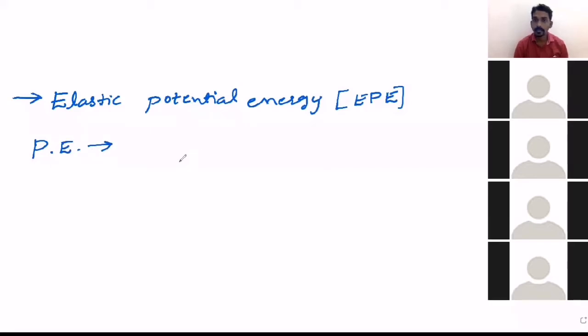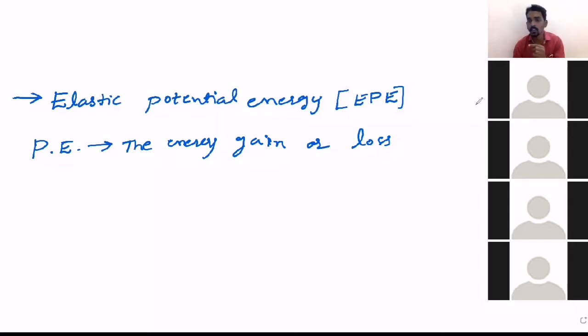So, what is the definition of potential energy? Potential energy means the energy gain or loss. Energy gain means increase in energy. Energy loss means decrease in energy.